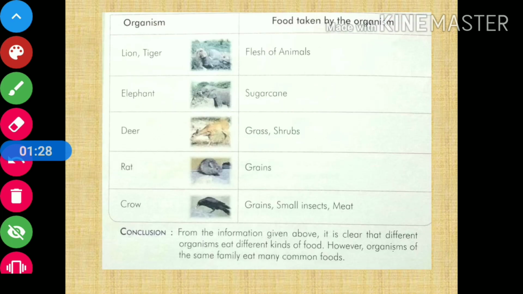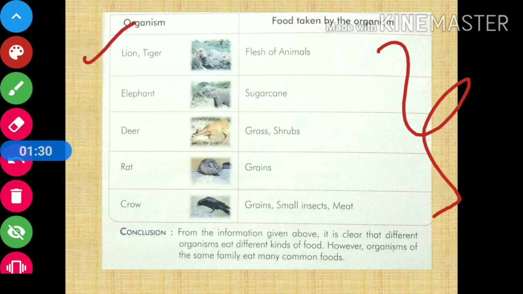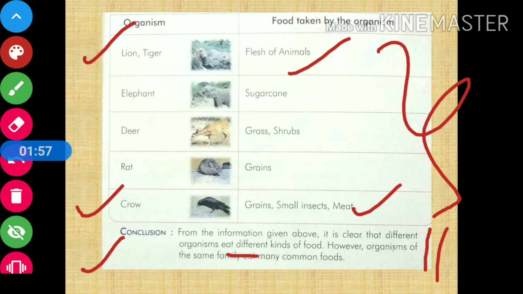Here a few more examples are given, like lion or tiger. What does it eat? It eats the flesh of animals. Now take the example of crow. It eats grains, small insects, meat. Now, what is the conclusion we can draw from this? From the above given information, it is clear that different organisms eat different kinds of food.